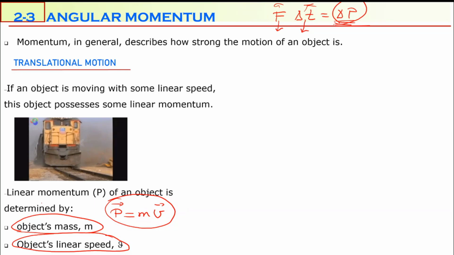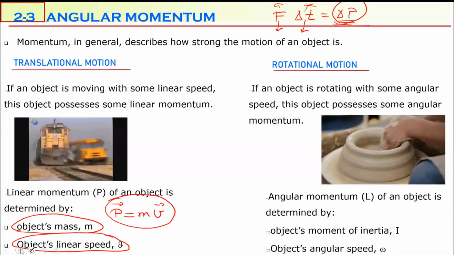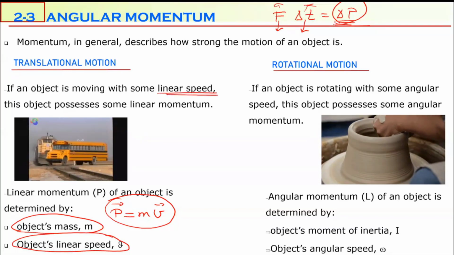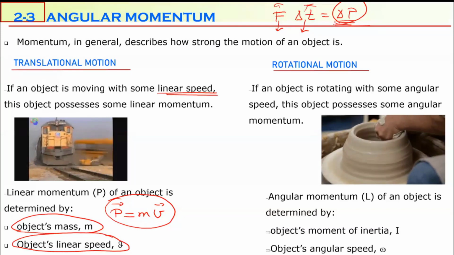Earth is still rotating because Earth gained some angular momentum. As long as Earth keeps this angular momentum, it will continue rotating. So angular momentum is also very similar to linear momentum. If an object is rotating with some angular speed, in linear momentum we have linear speed, and in angular momentum, of course, we are going to have angular speed.